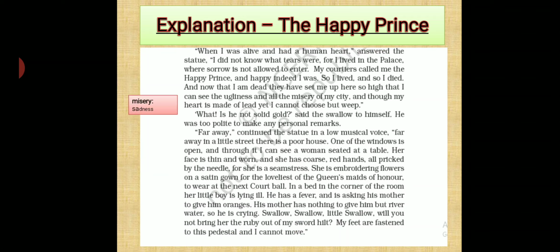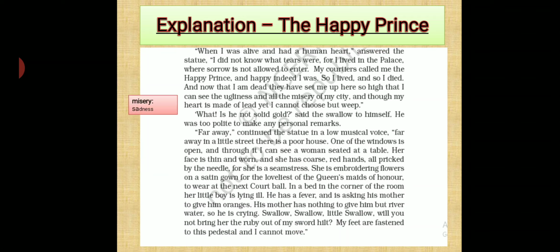So I lived and so I died. And now that I am dead, they have set me up so high that I can see the ugliness and all the misery of my city, and though my heart is made of lead, yet I cannot choose but weep." So misery here means sadness. So now the Happy Prince is telling his story to the swallow.